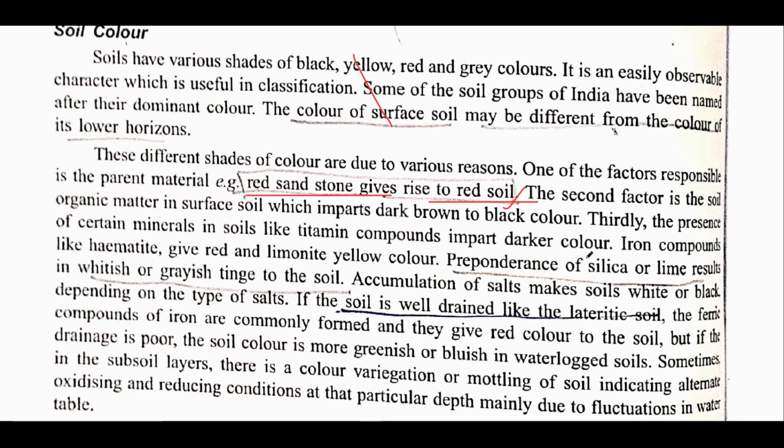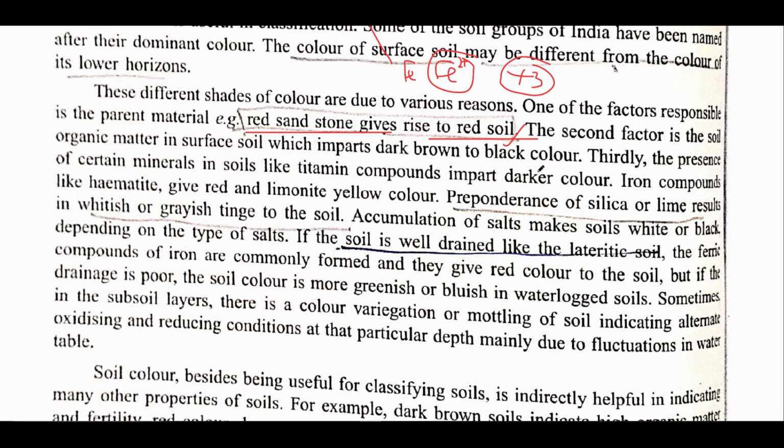See, Fe2O3 is in the plus 3 state. Sorry, I don't know what I am saying. In Fe2O3 condition, it is in oxidized form, while when it is present as FeO, it is in reduced form. All right. And because of these iron oxides, the color of red soil is red.